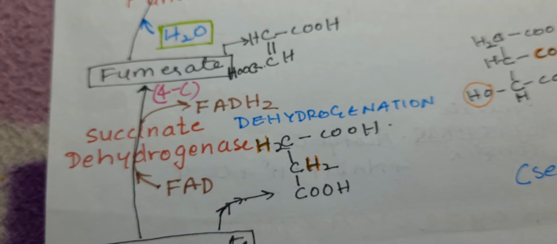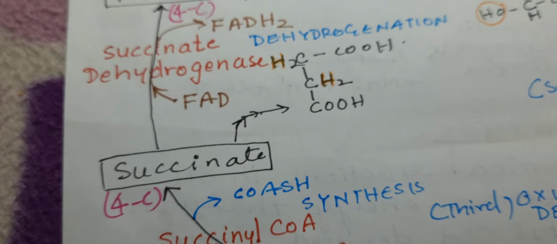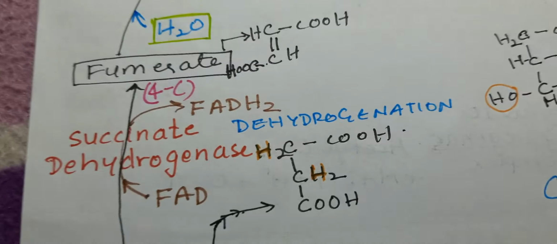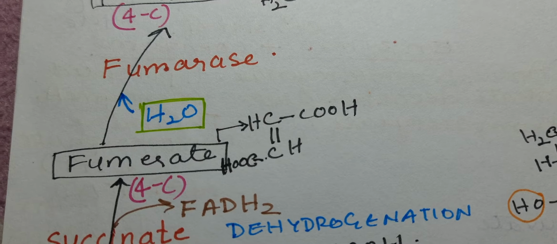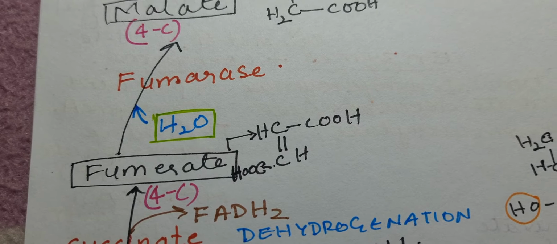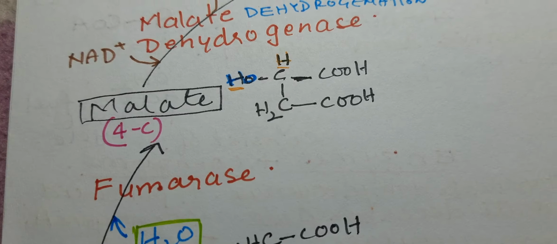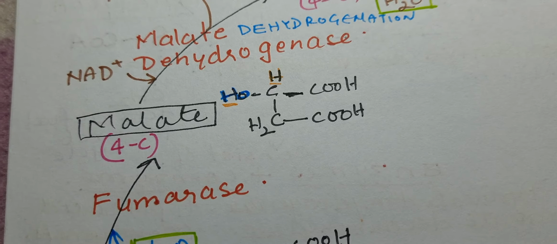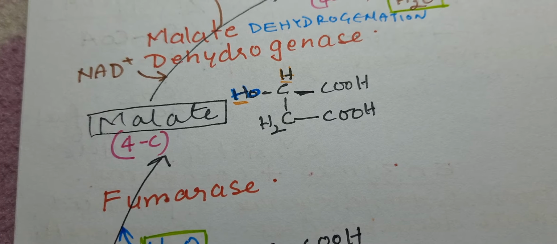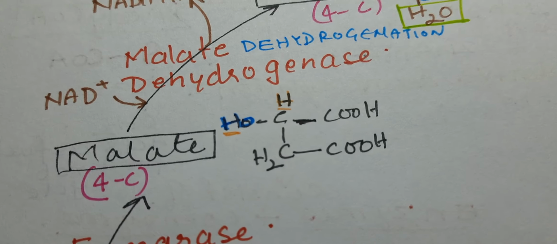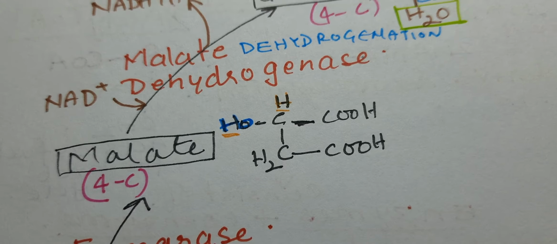After the removal of hydrogen, succinate is converted into fumarate, which is again a 4-carbon compound. Now water is added by fumarase and the fumarate is converted into malate. So this is how water is added, not across the double bond, but in some other form. So it gets converted into malate.